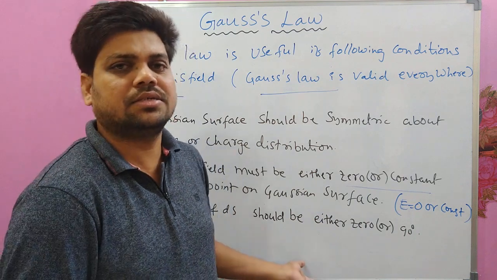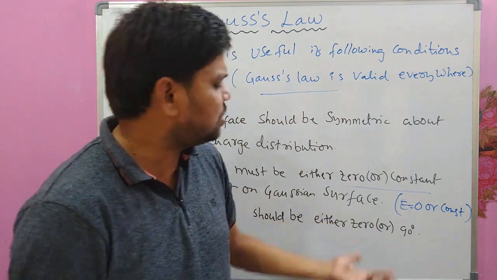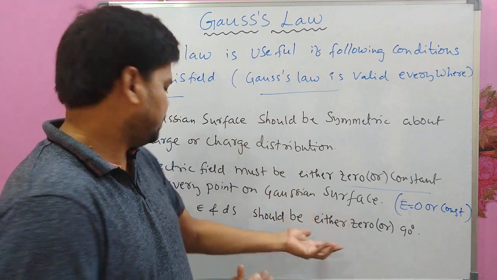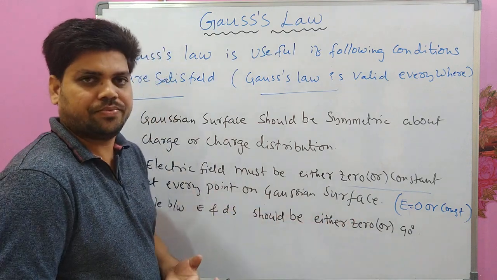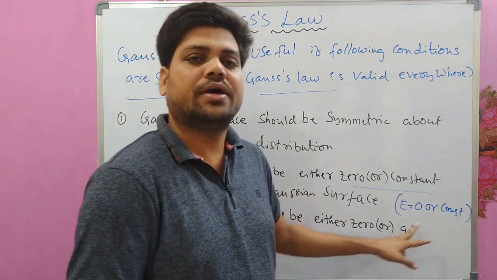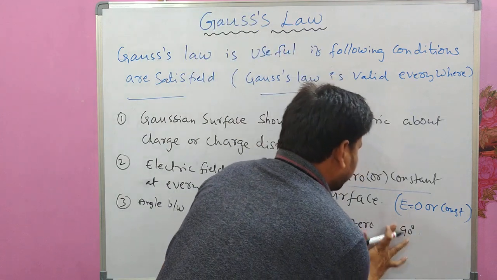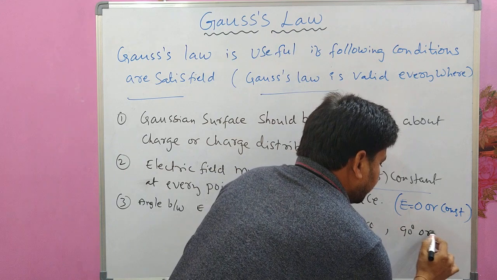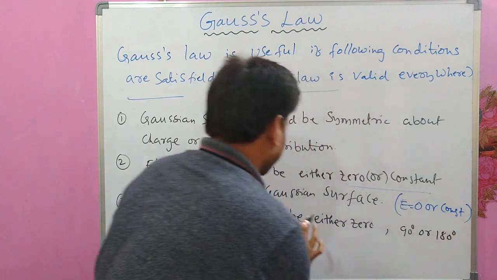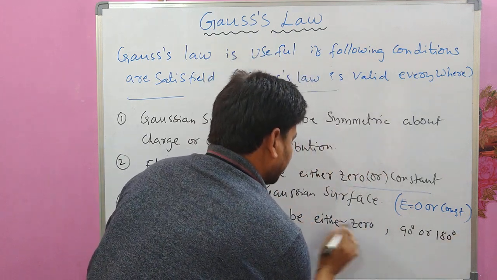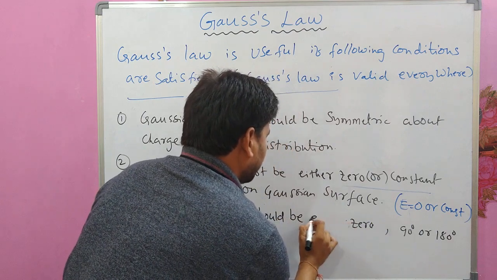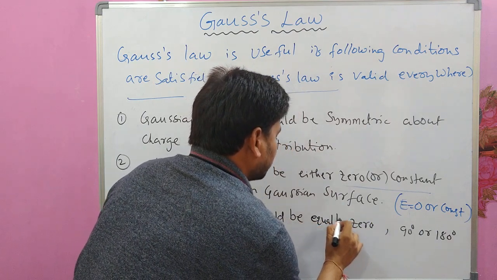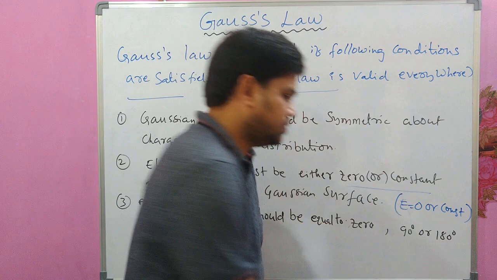Then in that case, see, 0 or 180 degrees are also fine, because both will give you E dot ds as 0. So the angle should be equal to 0, 90 or 180.